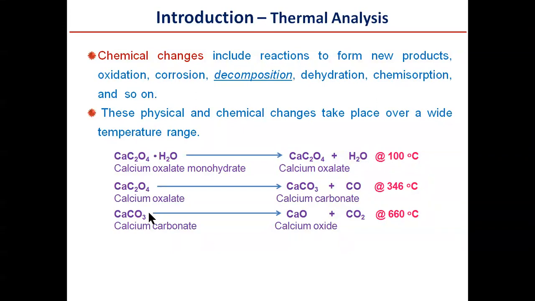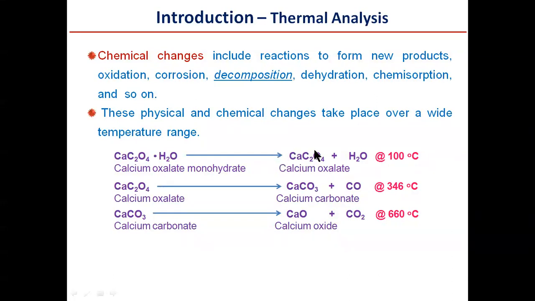The specific example of the chemical change is the decomposition pattern of calcium oxalate monohydrate. These are the three steps involved. Initially, the calcium oxalate monohydrate loses water molecules at 100 degrees Celsius, leaving behind calcium oxalate.